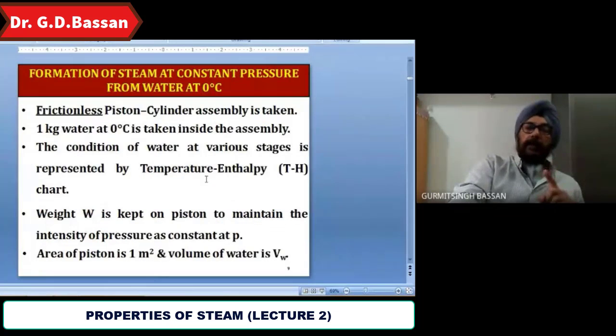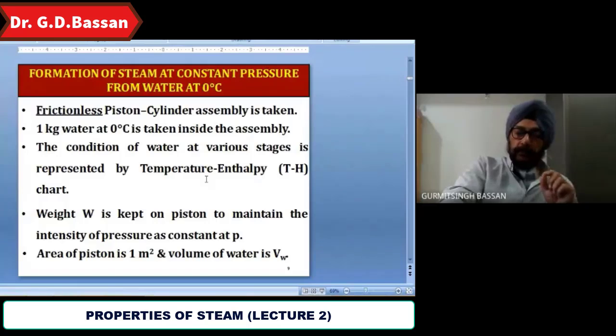Now, the formation of steam at constant pressure from water at 0 degrees Celsius. In the exam, it may be asked: describe the formation of steam at constant pressure from water at 0 degrees Celsius. Or they may ask you to represent the formation of steam on a T-S diagram from water at 0 degrees Celsius. It is one and the same thing.